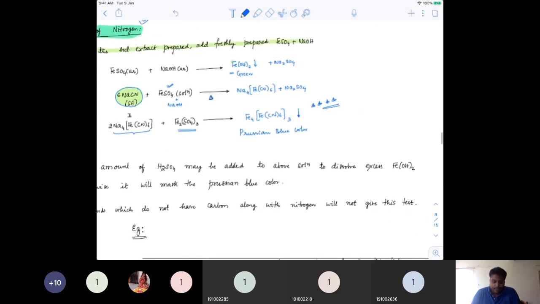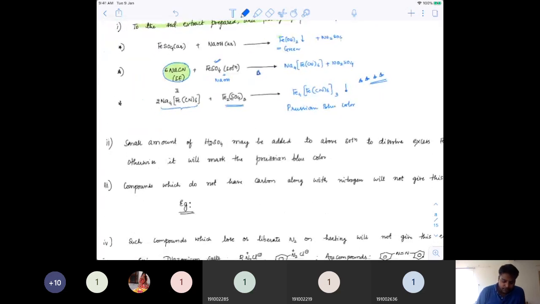We can also write the equation this way, like Fe(OH)2, which is forming as a green precipitate, on reaction with NaCN is forming Na4[Fe(CN)6].